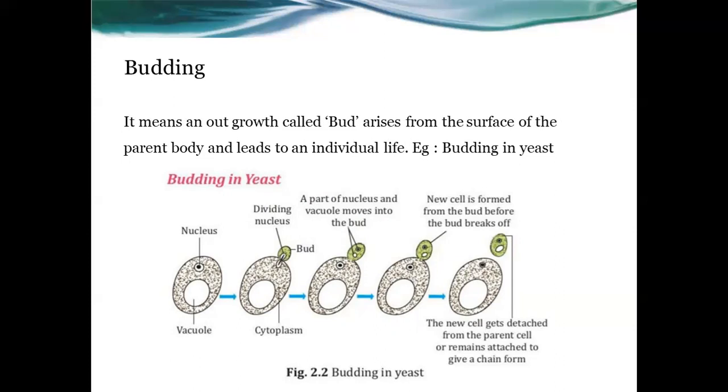So this is the process of budding. Example is budding in yeast, and it means an outer growth called a bud arises from the surface of the parent body and leads to an individual life.